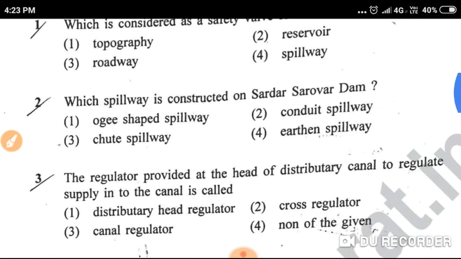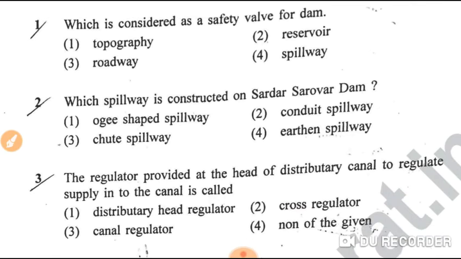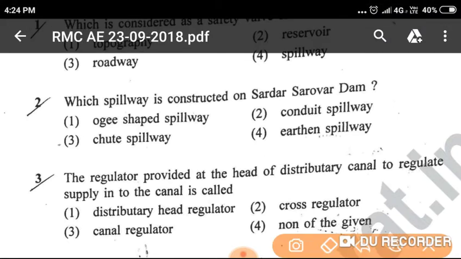Question number 2, which spillway is constructed on Sardar Sarovar Dam? Option 1, OG-shaped spillway. Option 2, conduit spillway. Option 3, chute spillway. Option 4, earthen spillway. It's the OG-shaped spillway. Option 1 is the correct answer.